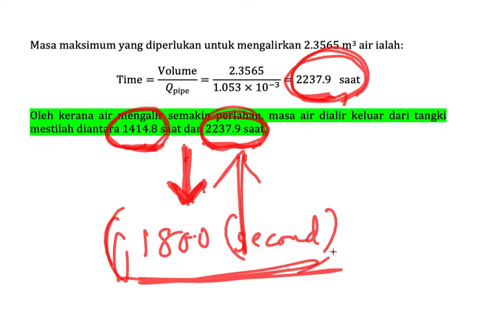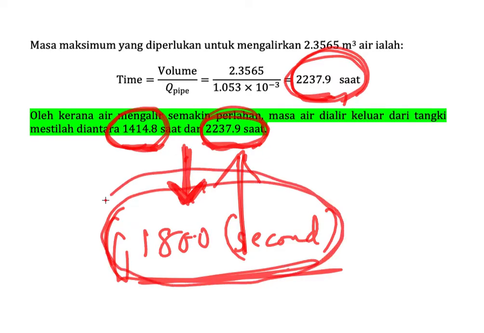This prediction is maybe correct for this situation because you just average the highest velocity and the lowest velocity. You take the middle point, assume the velocity is constant all the time, and say it is around 1800 seconds to empty the tank.